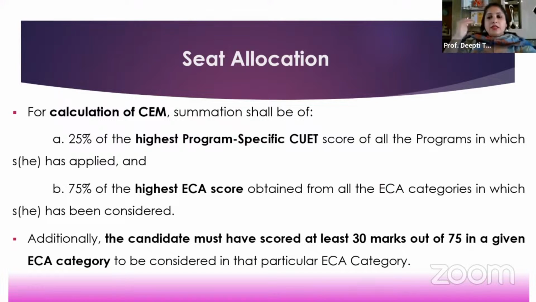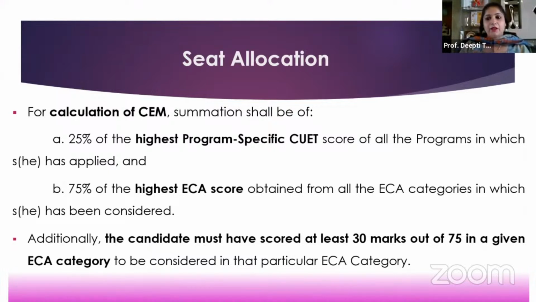If in case you have said college A to be higher in your preference, and your friend has said college B as higher in his or her preference, and your friend scores lower in the marks and you score higher in your marks, but you realized later that no, I wanted college A, then you will not get college A. Even with a lower score, your friend will get college A because they have kept college A or course A higher in their preference. Because you kept another course and college higher in your preference matrix, the computer will do its computations accordingly, that you will be given college and course dependent on your preferences which you have mentioned in your registration portal.